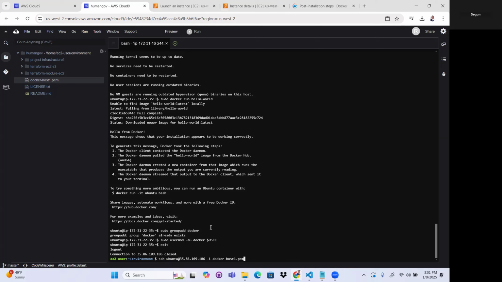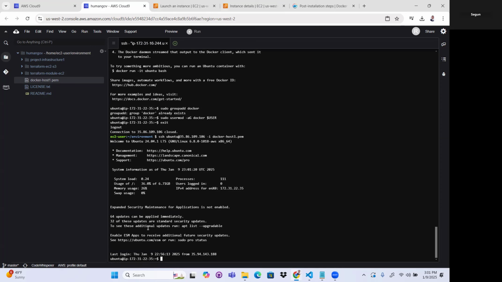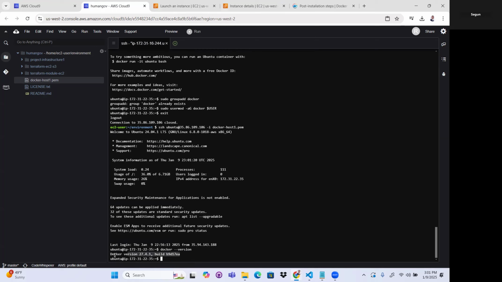Okay, so yeah, I've been able to log in back, right? So if I do Docker, yes, or let me say docker version first. Okay, so Docker is in there.